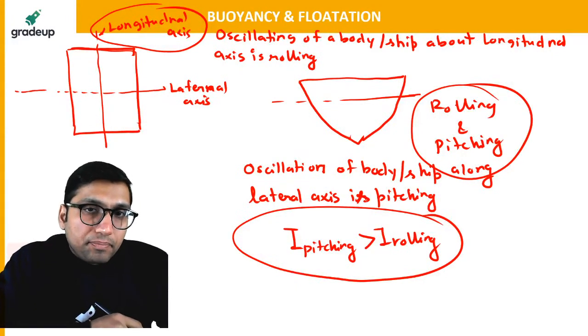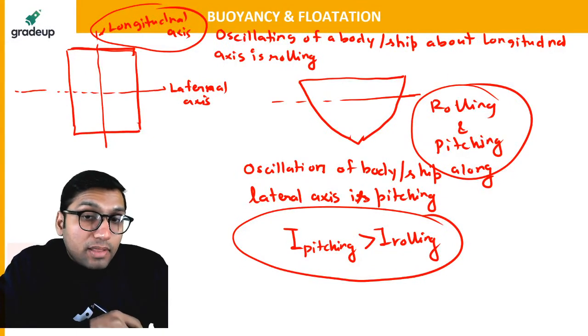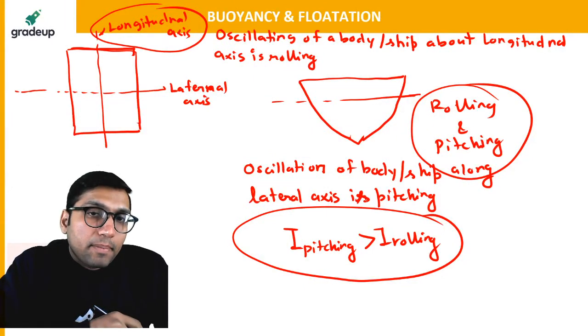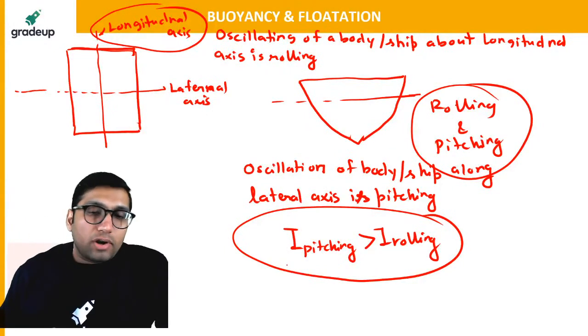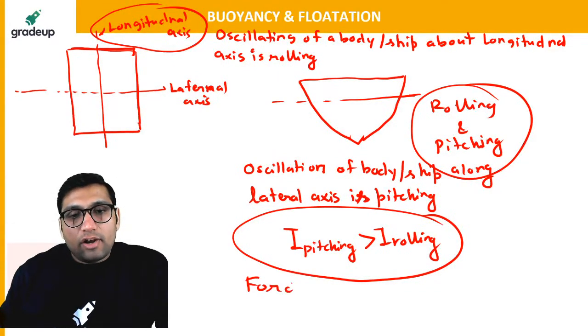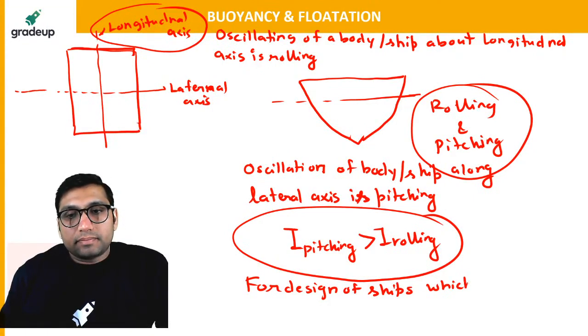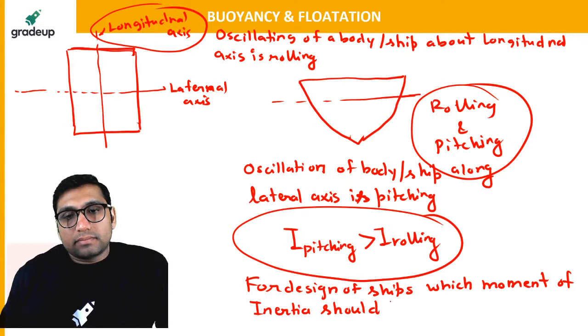Now the question is, if moment of inertia of pitching is greater than moment of inertia of rolling, then for design of ships and for calculation of metacentric height, which moment of inertia should be taken into consideration?